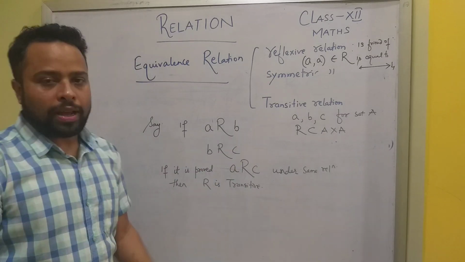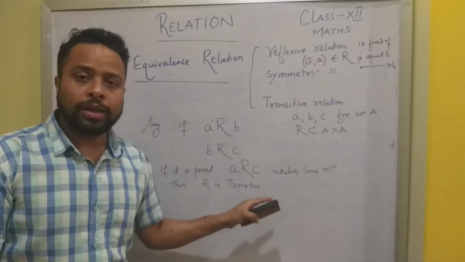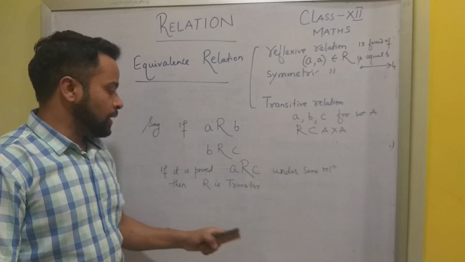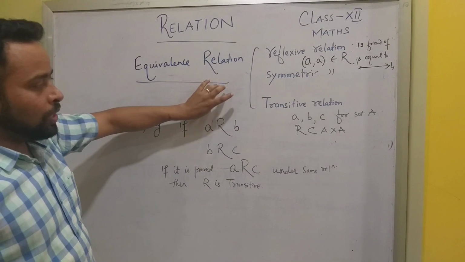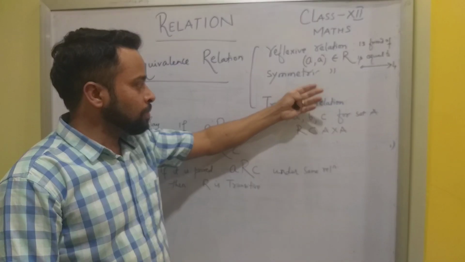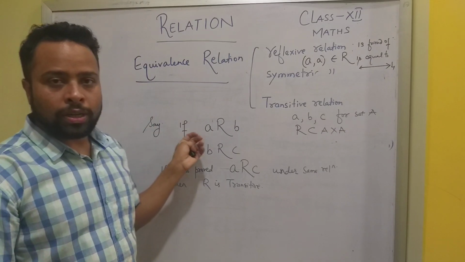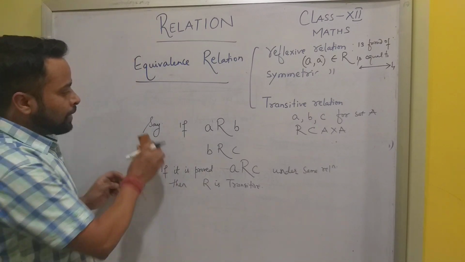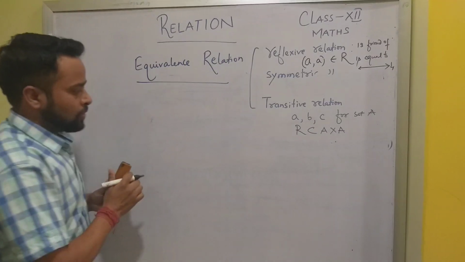So for transitive relation, you can understand that if A is related to B and B is related to C, then obviously A has to be related to C, then only we say that the relation is transitive relation. In a particular relation, if it is established that it is reflexive, symmetric as well as transitive, then we say that the relation is an equivalence relation. Now I can give you one example of equivalence relation.